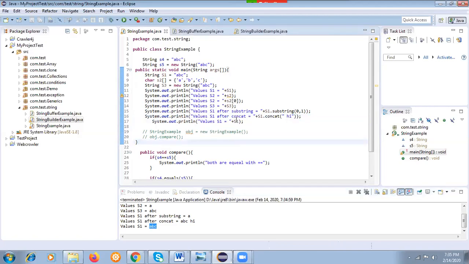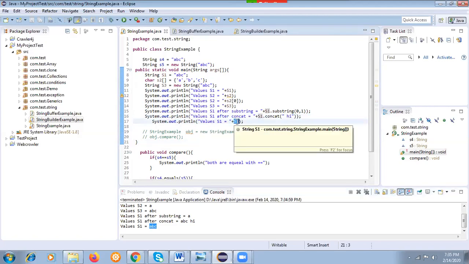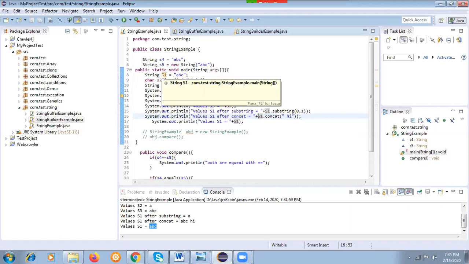So that s1 didn't get changed after doing a substring or after concatenating here. It means it is not updating the main object. That is the meaning of immutability. If you perform any operations, the original object will not get changed. That is the main purpose of an immutable object.